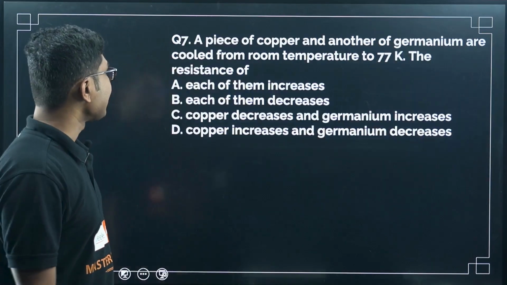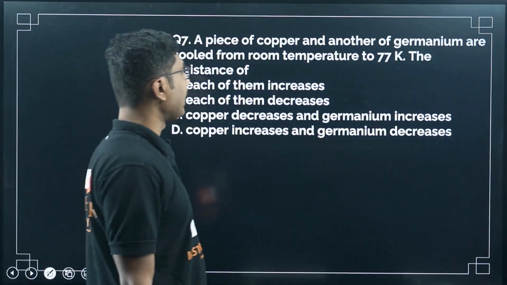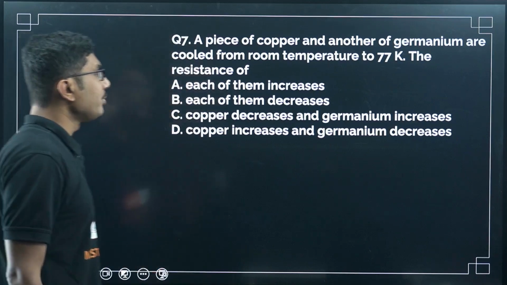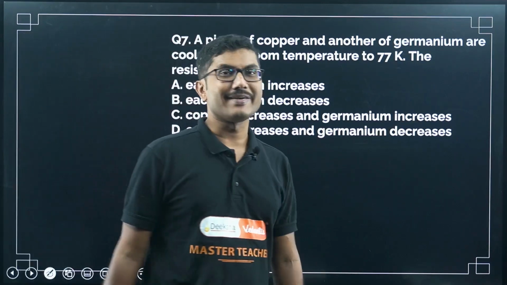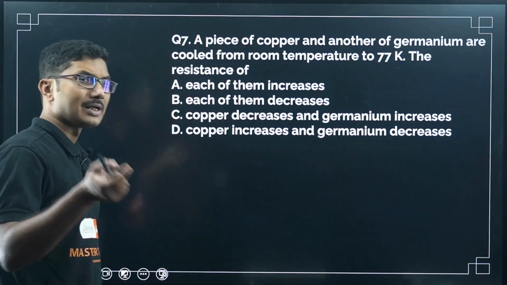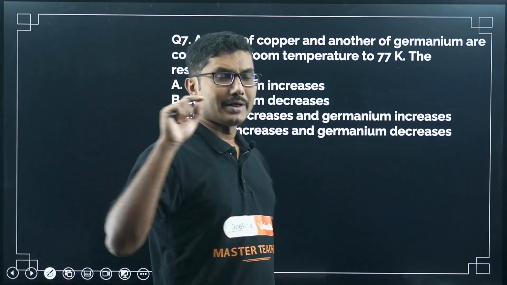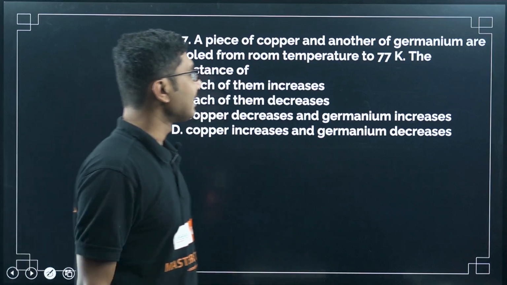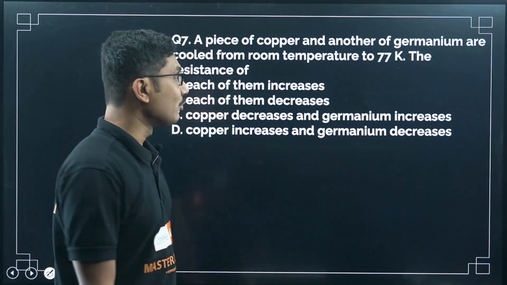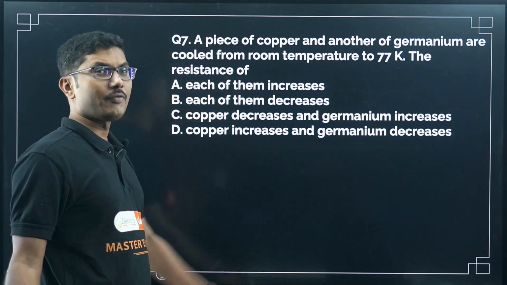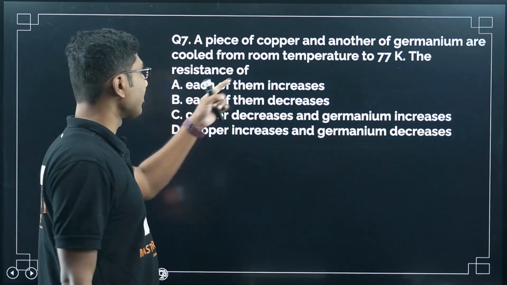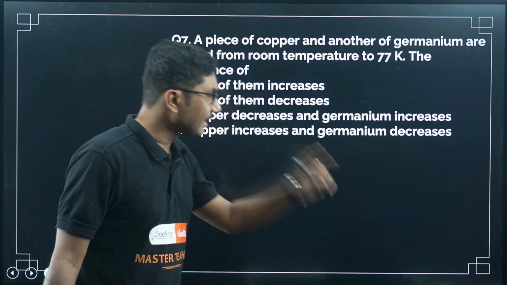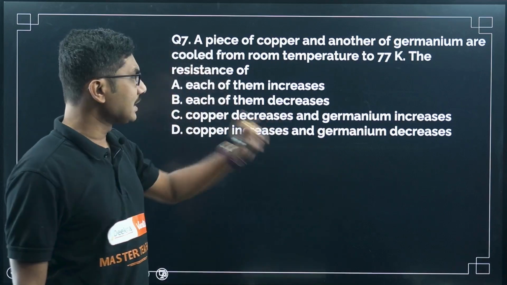Now next, question number 7. A piece of copper and another of germanium are cooled from room temperature to 77 Kelvin. 77 Kelvin means approximately minus 200 degrees Celsius, slightly less than that. What will happen to the resistance? Each of them increases, each of them decreases, copper decreases and germanium increases, or copper increases and germanium decreases.